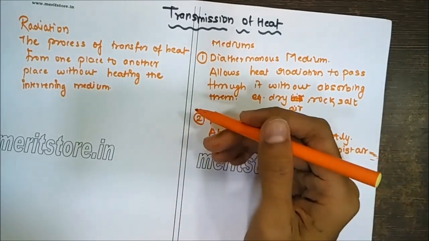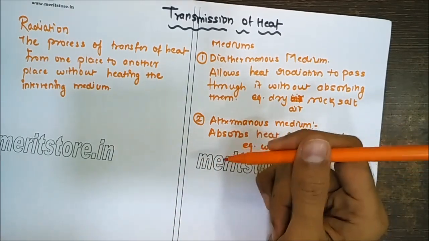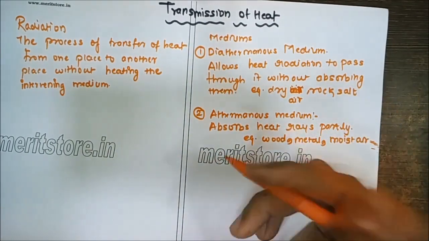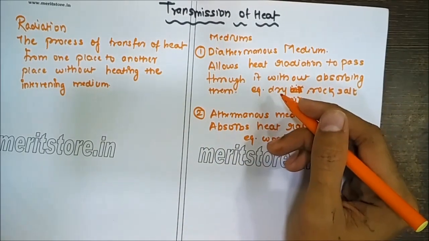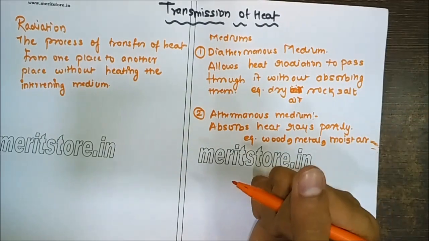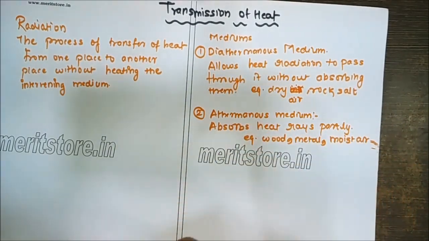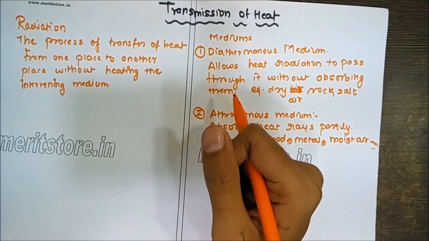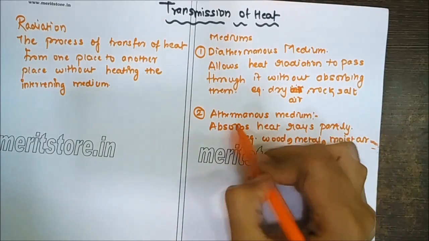These radiations produce a sensation of warmth in us, but we can't see them. Next, the speed of the radiation is equal to the speed of light. Their intensity is inversely proportional to the square of the distance from the point of observation. Next, we have two different kinds of mediums in radiation, diathermanous mediums and athermanous mediums,